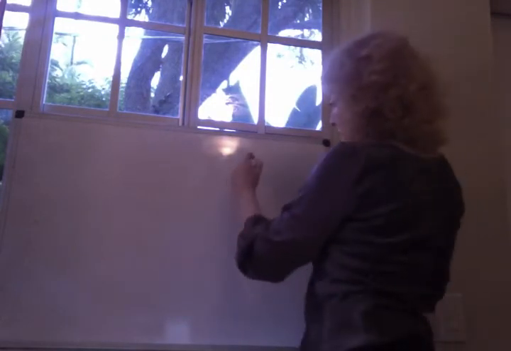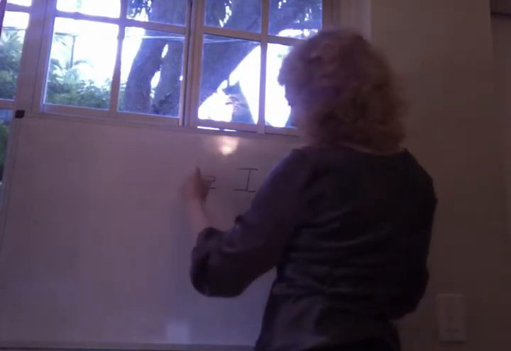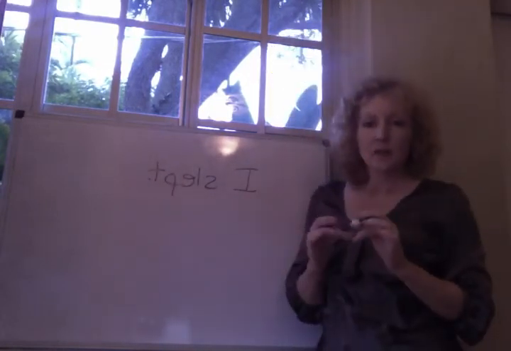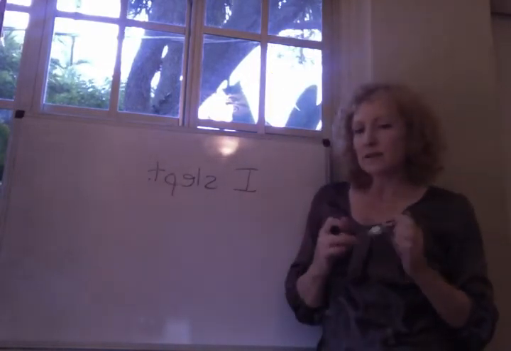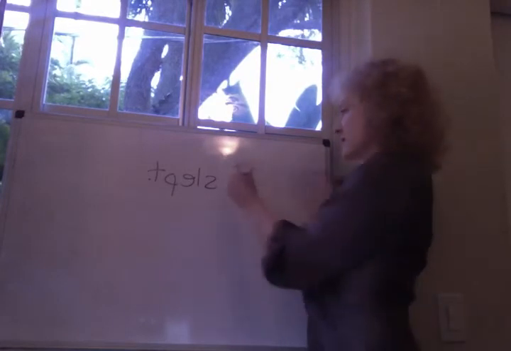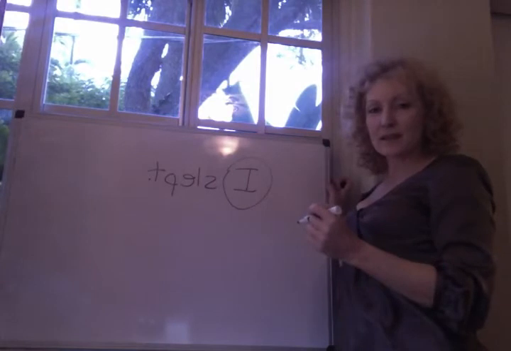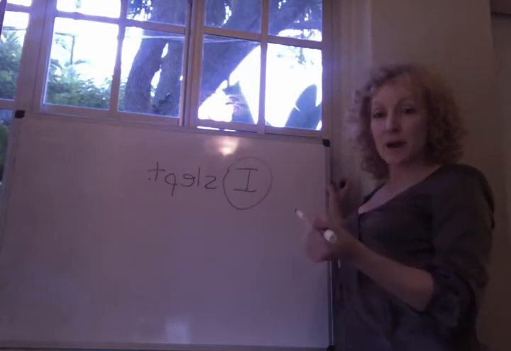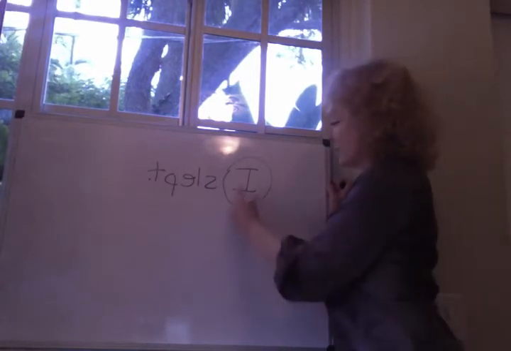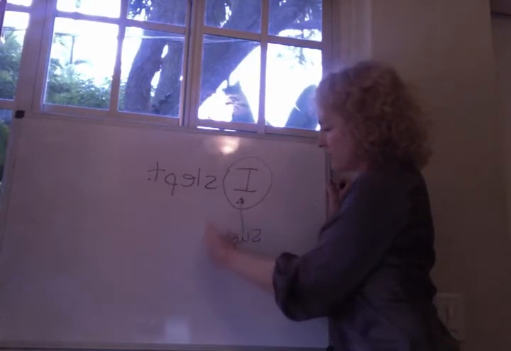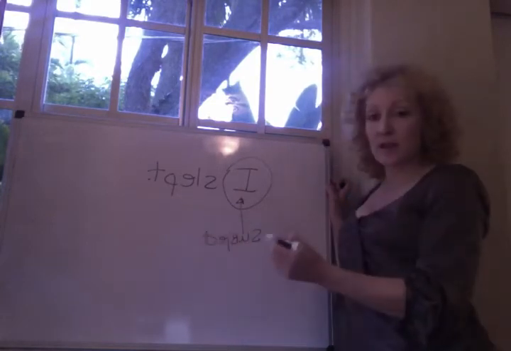So for example, if you have a sentence like, I slept. So what's going on with that sentence? When we think about the meaning of the sentence, you can see that the topic of the sentence, who the sentence is about, is I. Therefore, I is considered to be the subject of the sentence.